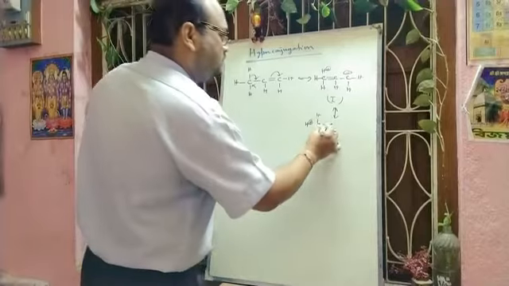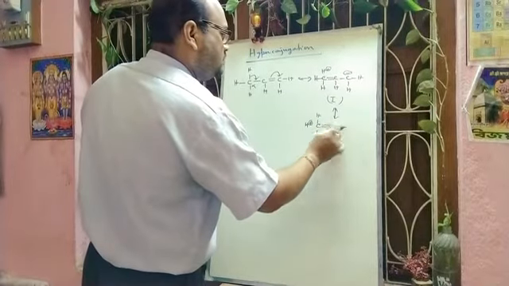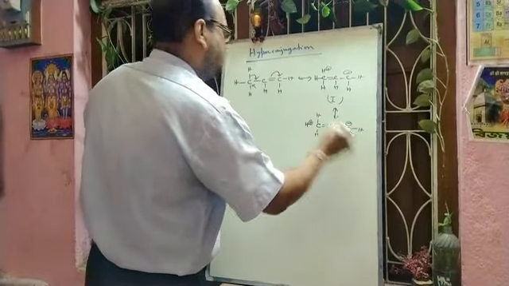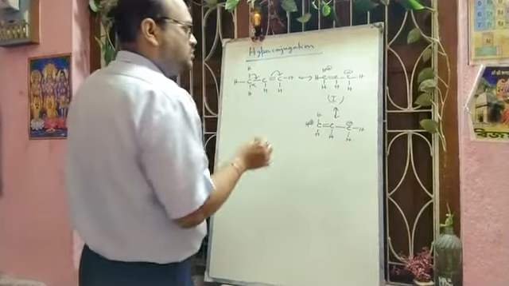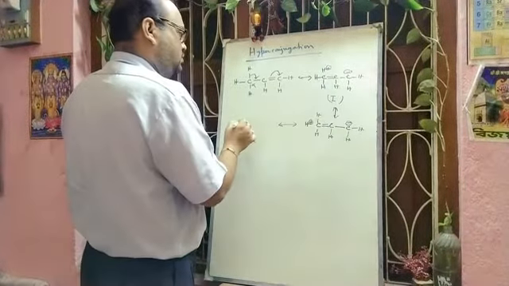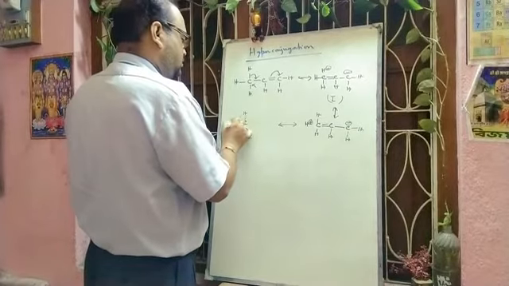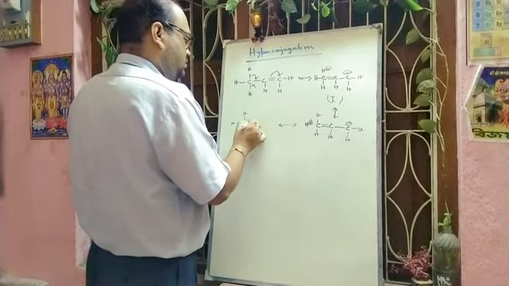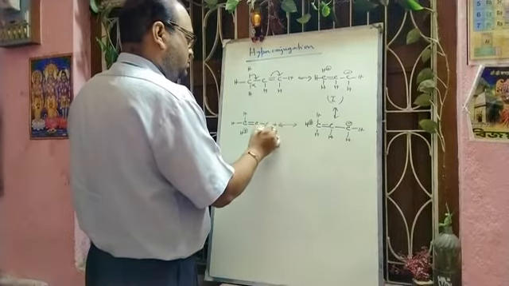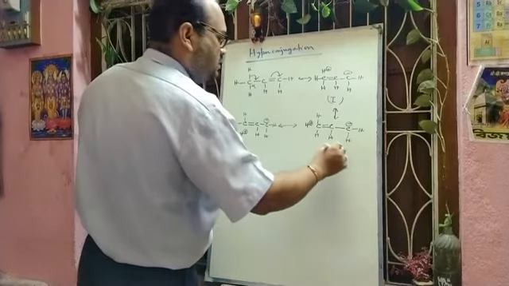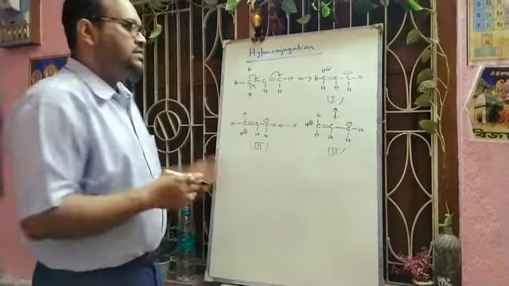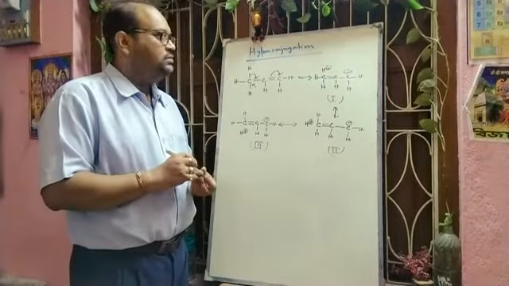This is structure 1, structure 2, and this will be structure 3. So for 3 alpha hydrogens, there will be 3 hyperconjugative structures.